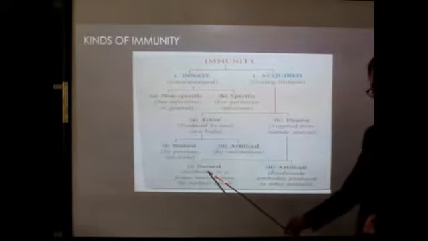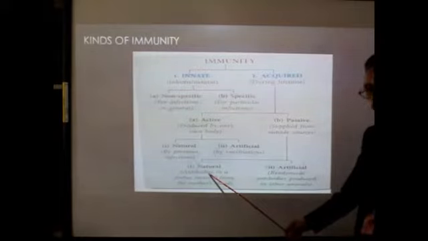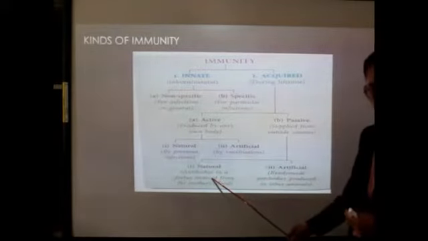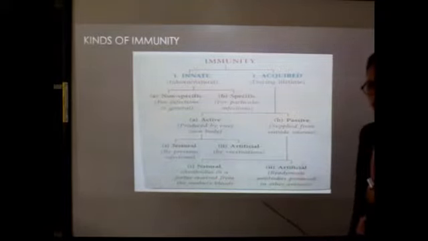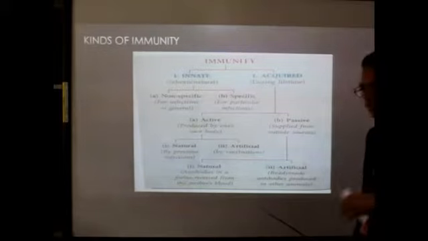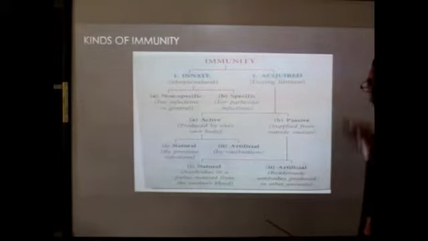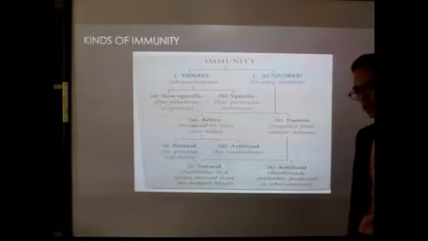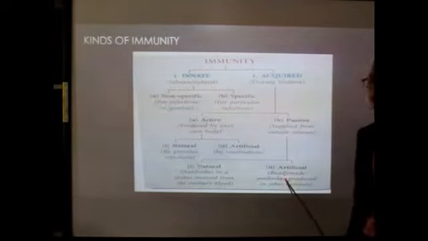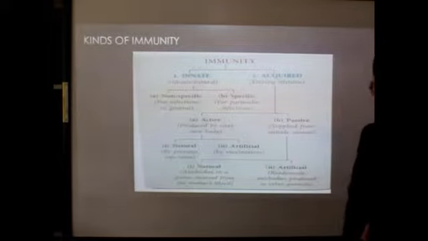In the natural one, the antibody from the mother passes to the fetus through the placenta. In the artificial one, we are taking ready-made antibodies produced in other animals, like in the case of a snake bite. We take the antivenom, and those antivenoms are produced in other animals. Simply, we are taking antivenom which is produced in other animals. So this is called artificial. Now we will go through it one by one.